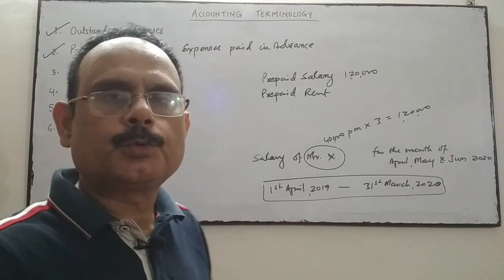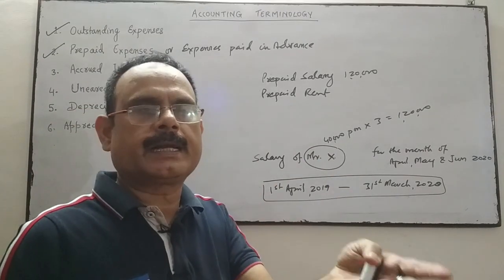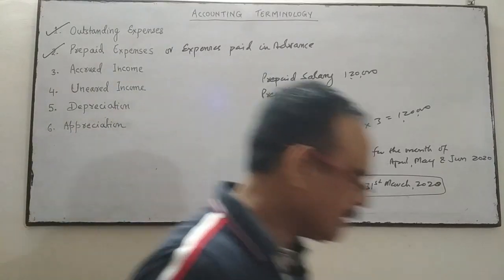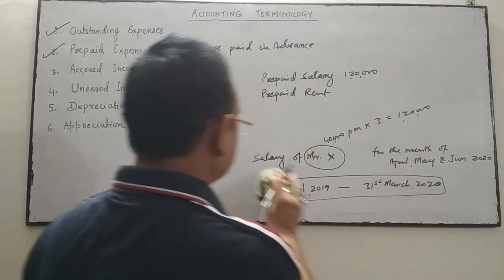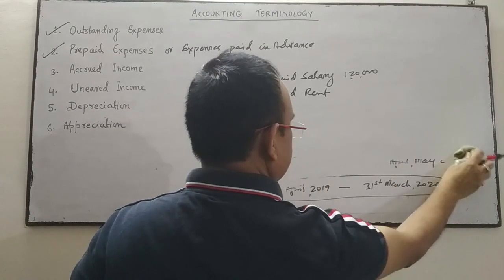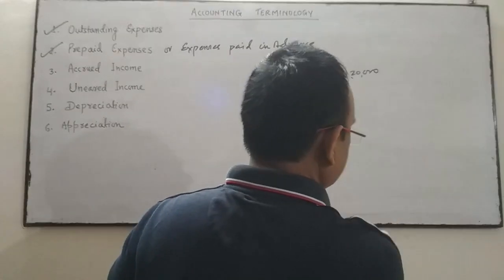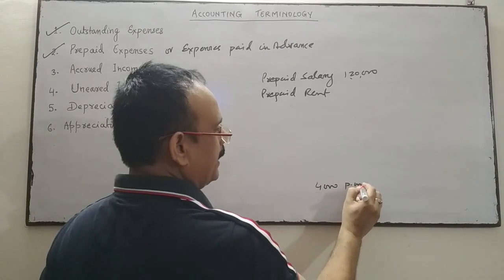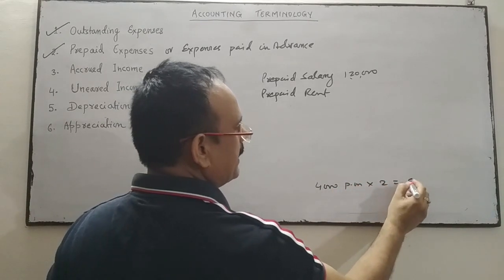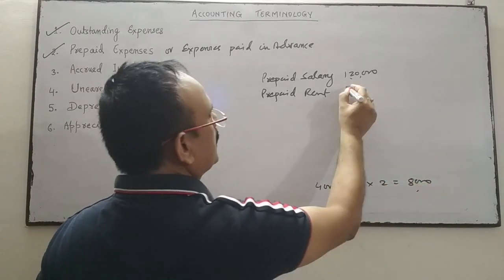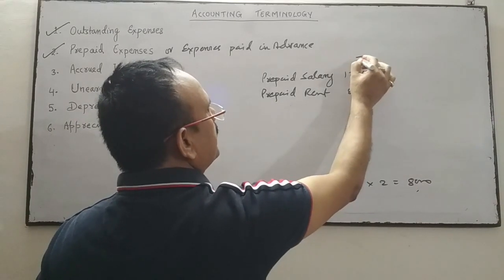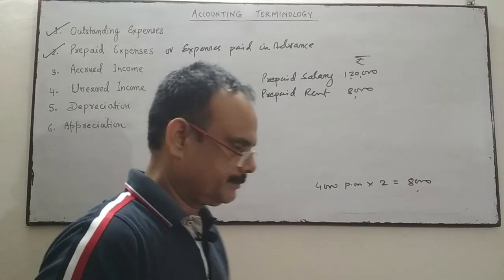Suppose rent of 2 months is paid in advance. Suppose 1 month rent is 4,000 per month, and 2 months rent is paid in advance. So this 8,000 is your prepaid rent.